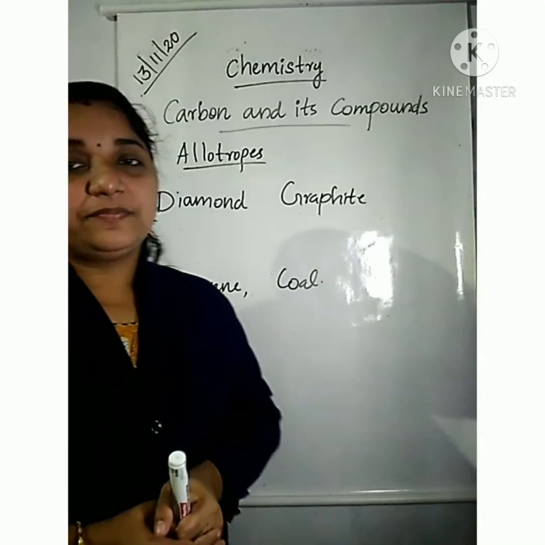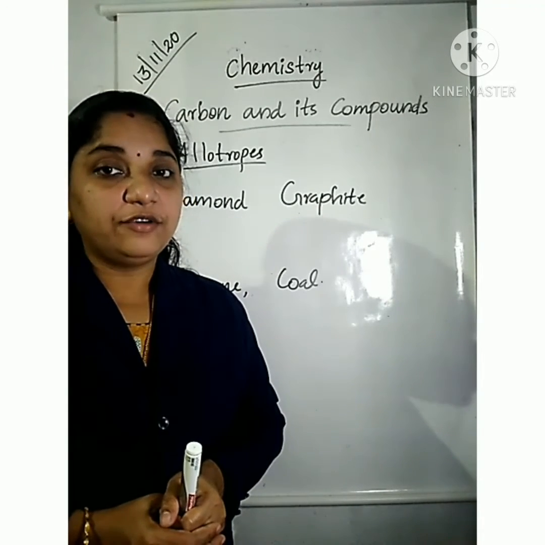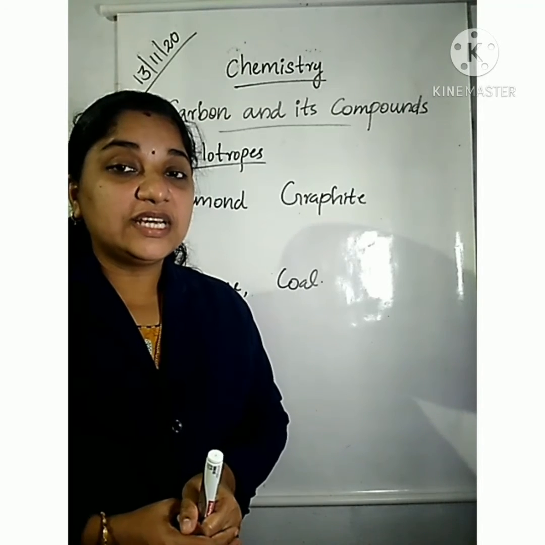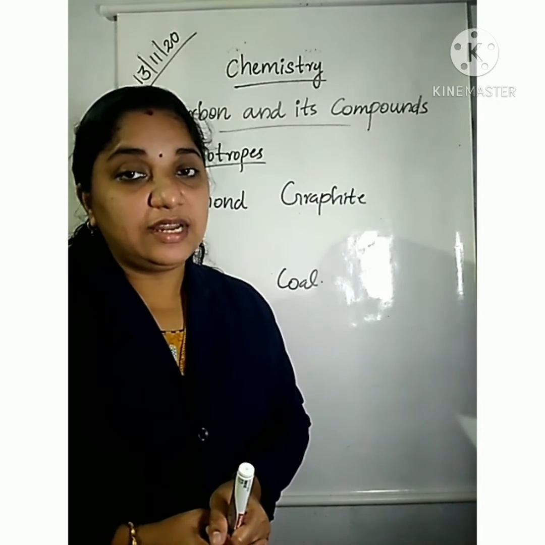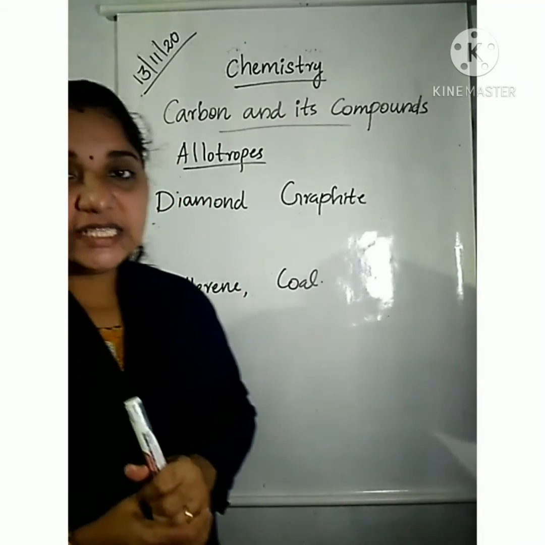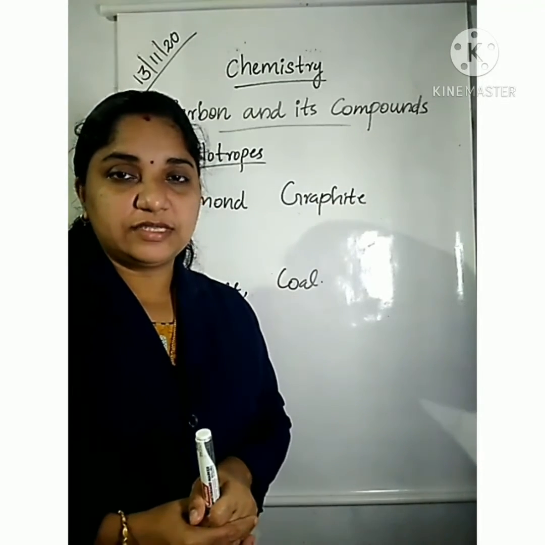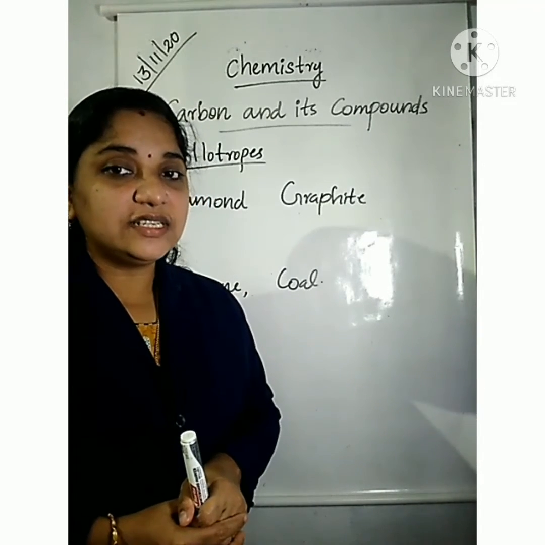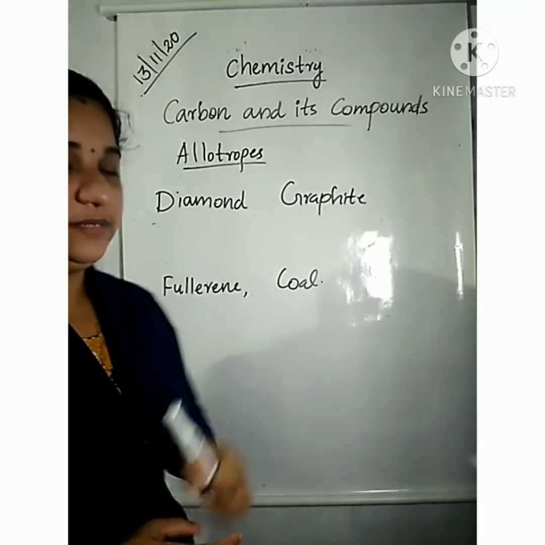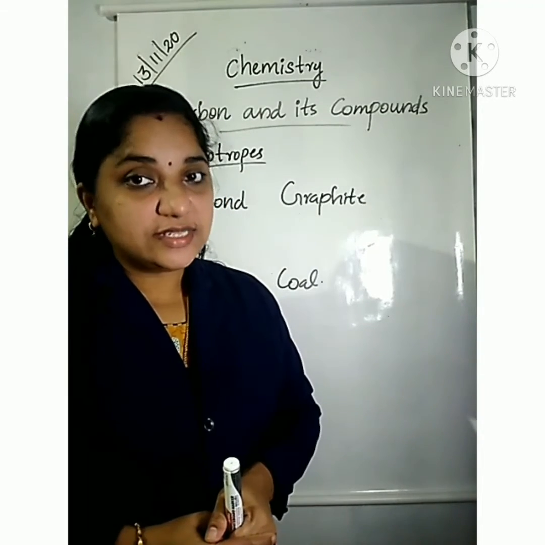In diamond, each carbon atom is bonded with 4 other carbon atoms and forms a rigid three-dimensional structure. That is diamond. So, diamond is the hardest substance known.